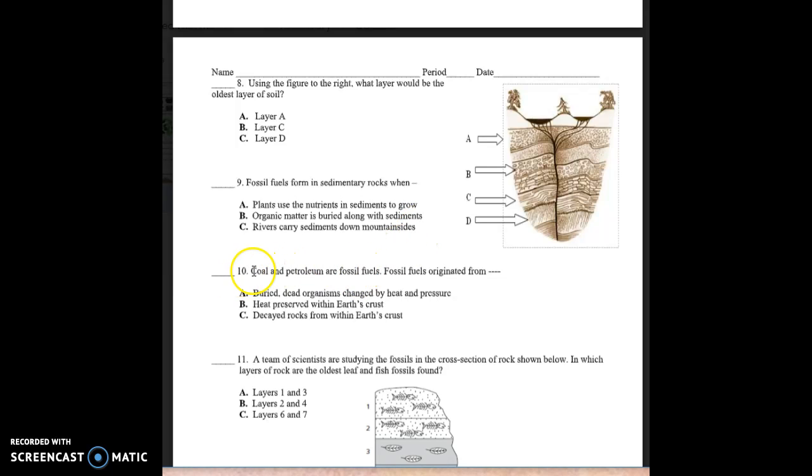Number 10. Coal and petroleum are fossil fuels. Fossil fuels originated from A. Buried dead organisms changed by heat and pressure. B. Heat preserved within Earth's crust. C. Decayed rocks from within Earth's crust.